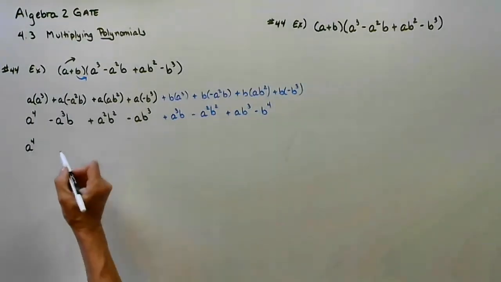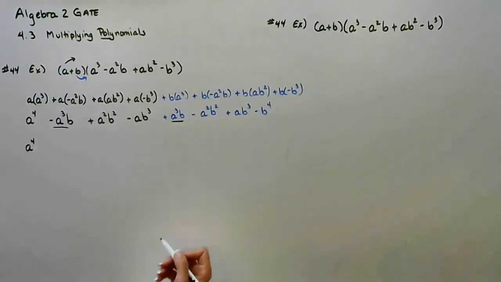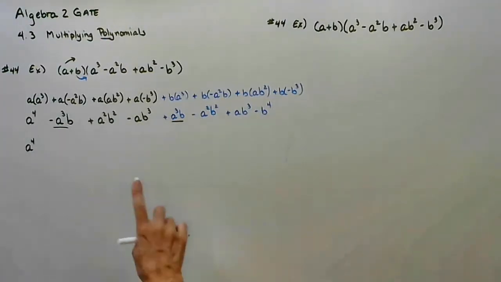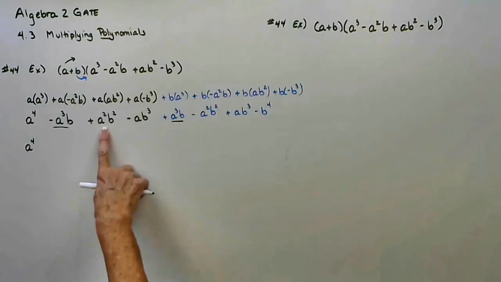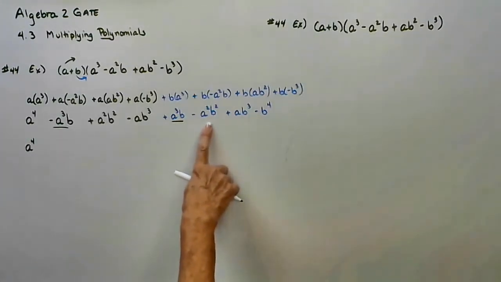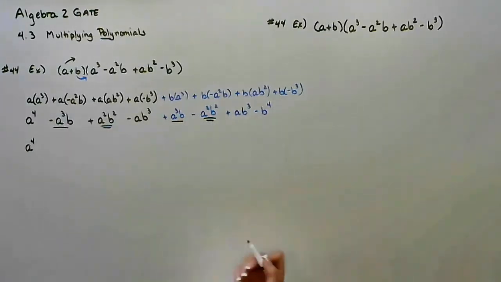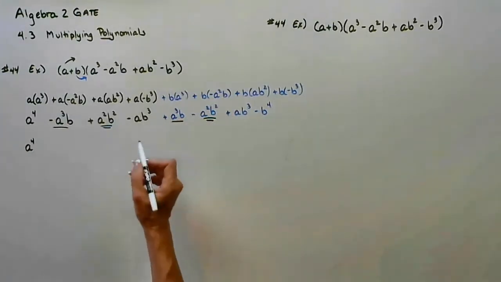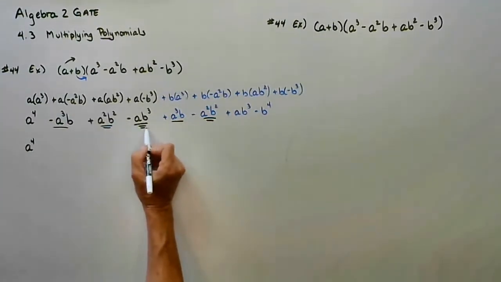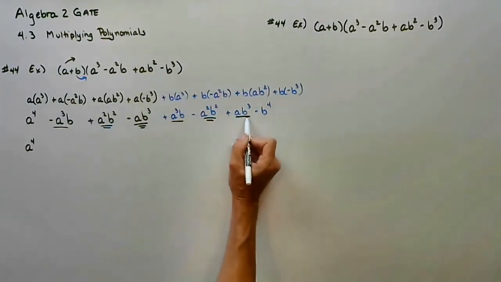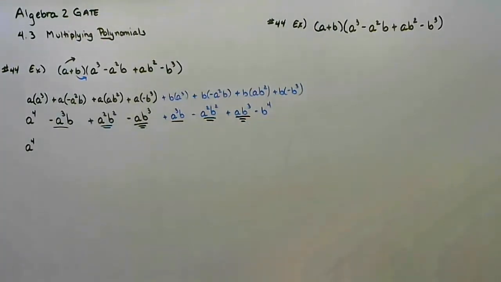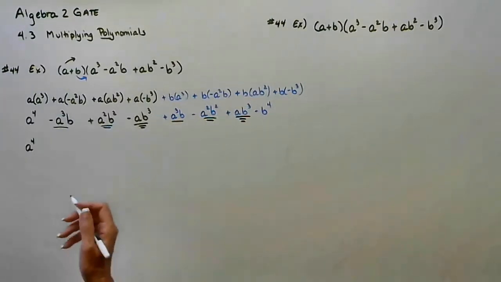So if I combine those together, those cancel because they're opposites. Then I have a positive a squared b squared and a negative a squared b squared. Positive and a negative, well, those cancel. And then I notice the ab to the third, which is negative, cancels with the ab to the third, which is positive. So those are gone.